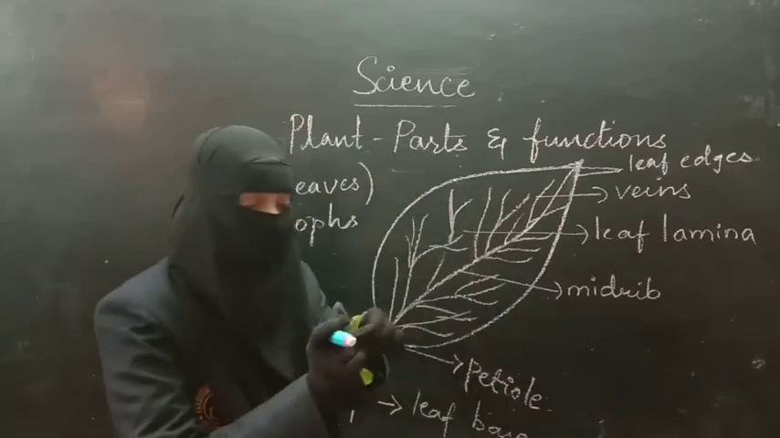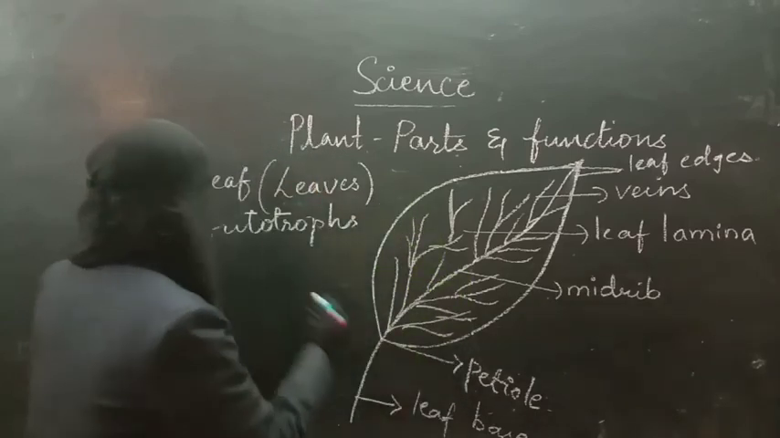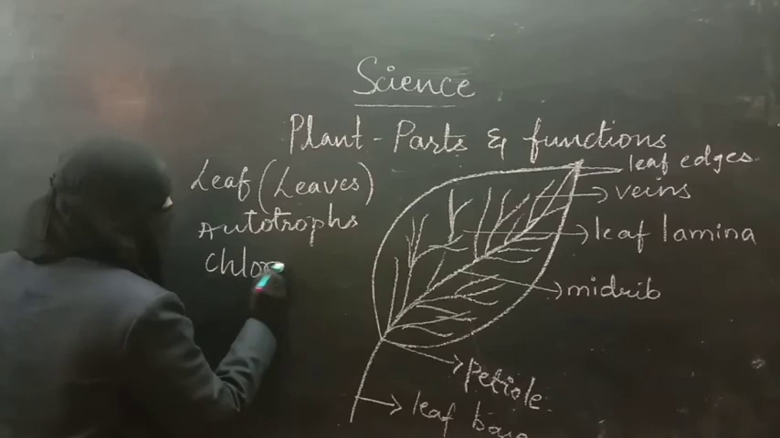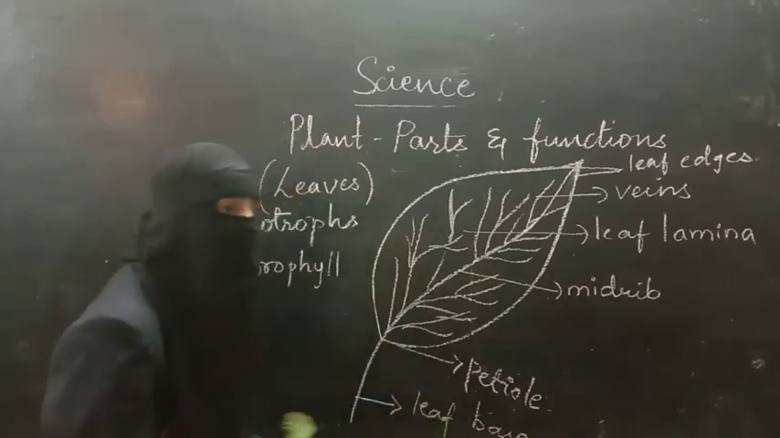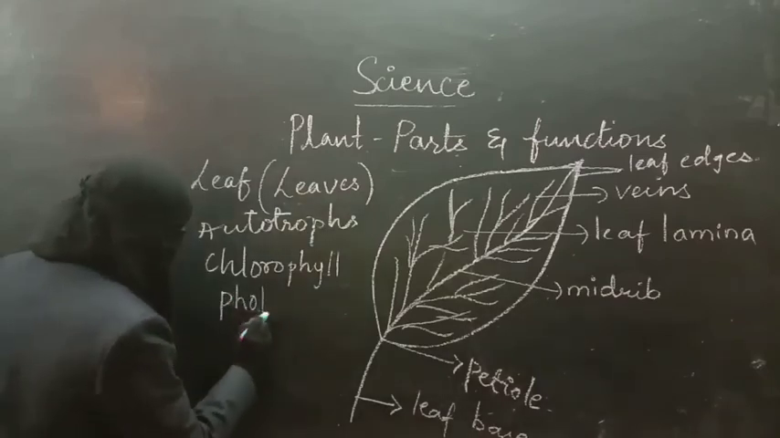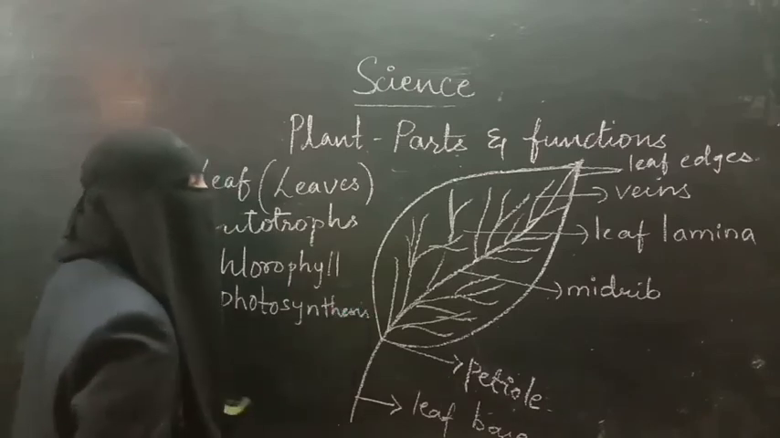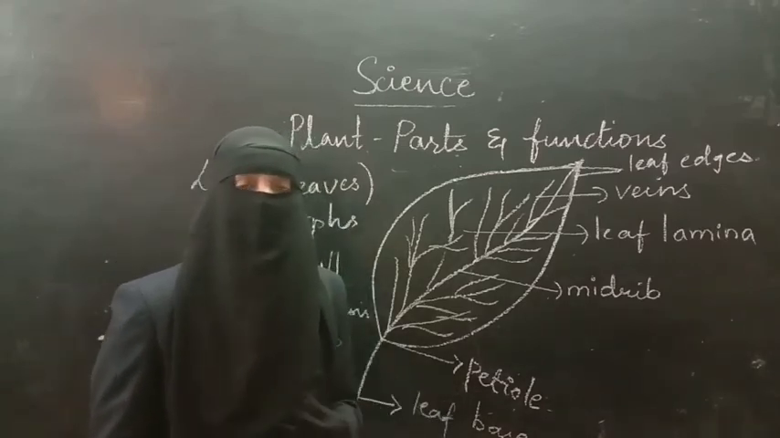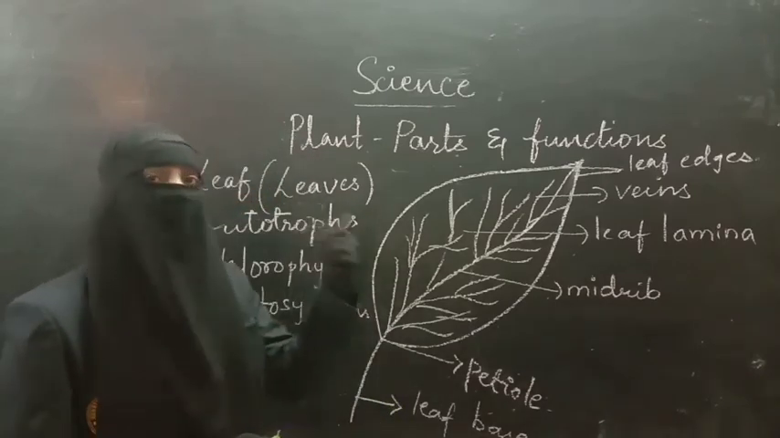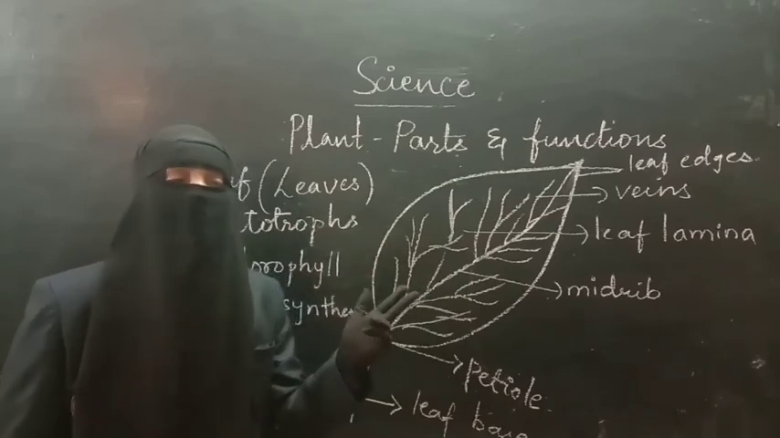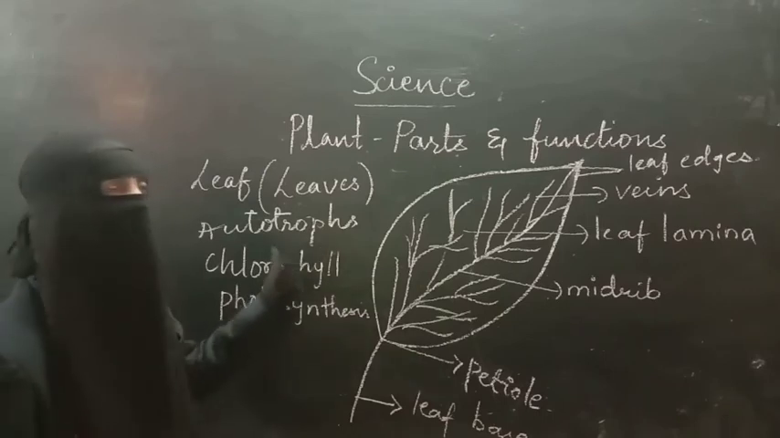The leaves are green in color because of the presence of a pigment called chlorophyll. If all these things are present, plants can prepare their own food by the process of photosynthesis. Photosynthesis is the process in which plants prepare their own food by using materials like sunlight, water, air and chlorophyll. And the plants which can perform photosynthesis are called autotrophs.